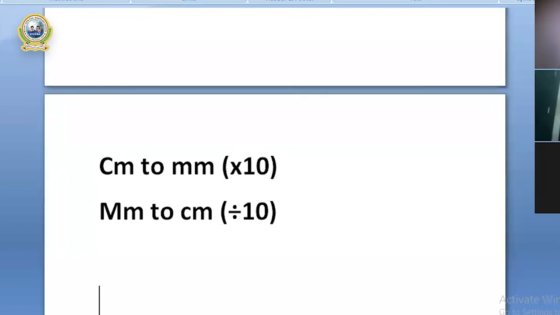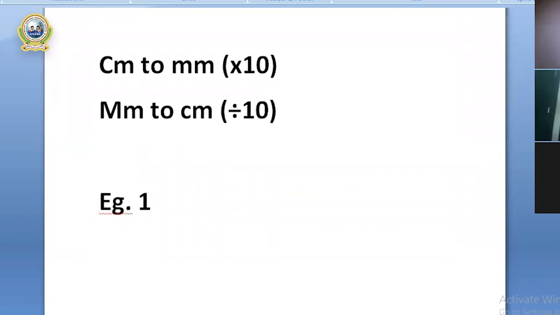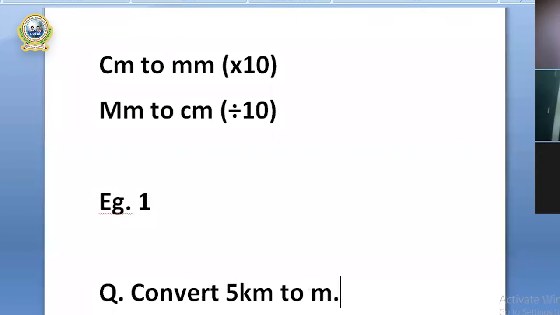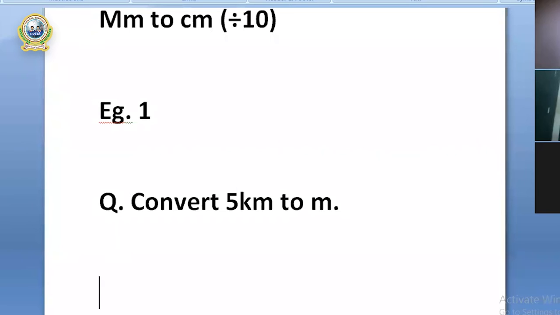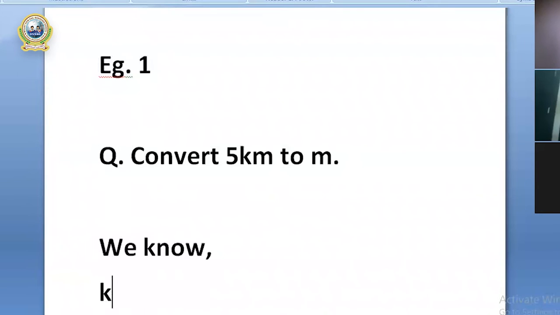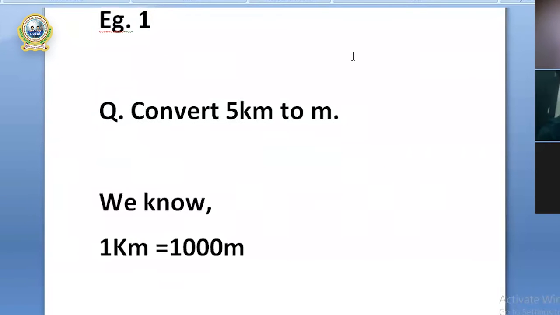Now let me give you an example. Example number 1. The question might be asked in this way. Question: convert 5 kilometer to meter. So how do you convert 5 kilometer to meter? Before that, we know that 1 kilometer equals 1000 meter. You should write this. And secondly, we are converting kilometer to meter.